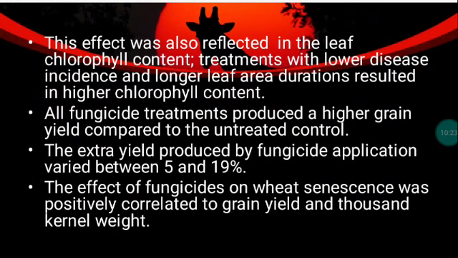All fungicide treatments produced a higher grain yield compared to the untreated control. The extra yield produced by fungicide application varied between 5 and 90%. So these extra yield percentages show the importance of fungicide application. The effect of fungicide on wheat senescence was positively correlated to grain yield and 1000 kernel weight. Kernel weight is one of the important economic traits in wheat.